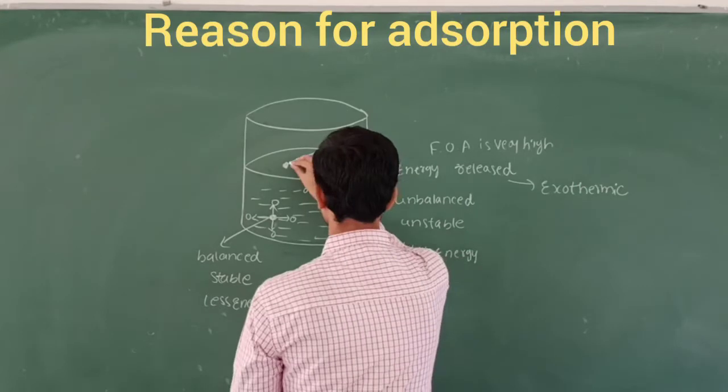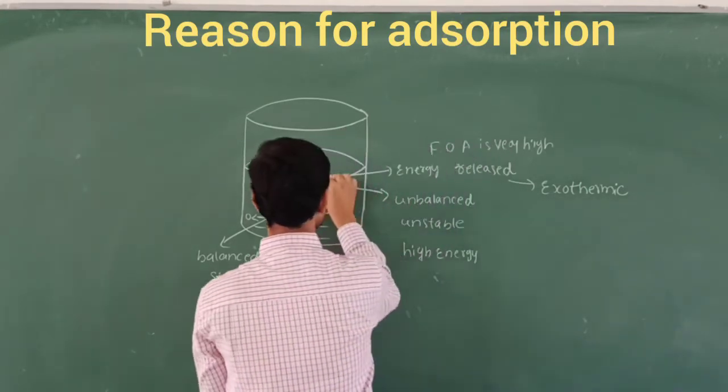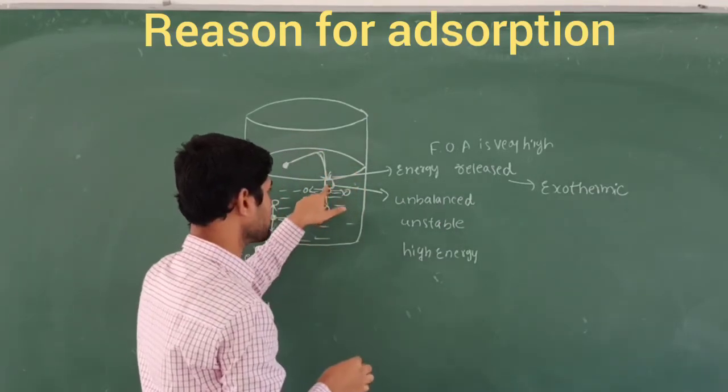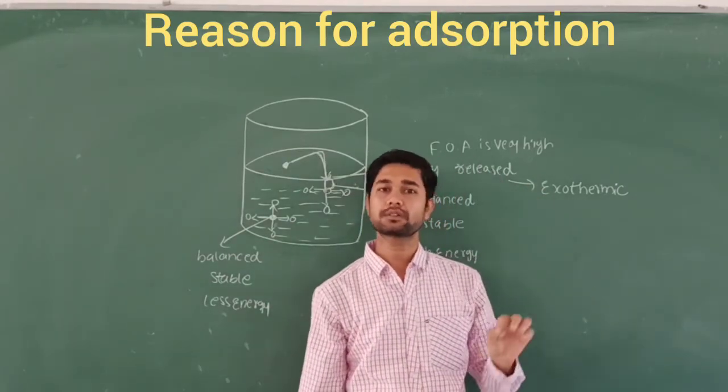So at this stage, when these molecules come and occupy this in order to make it balanced, this surface is vacant now. When these molecules accumulate on the surface here, the energy is going to be released. So that is what we are going to call exothermic.